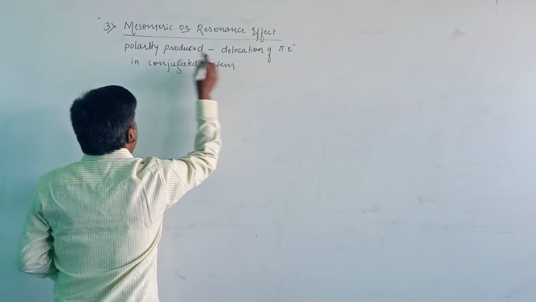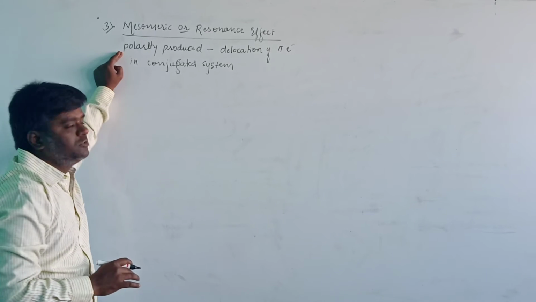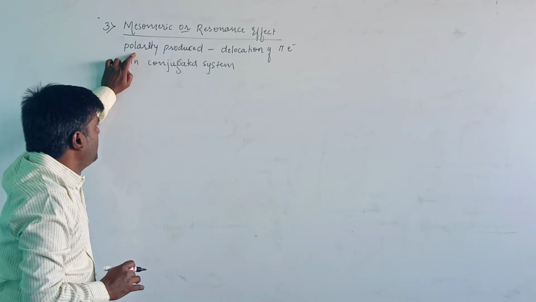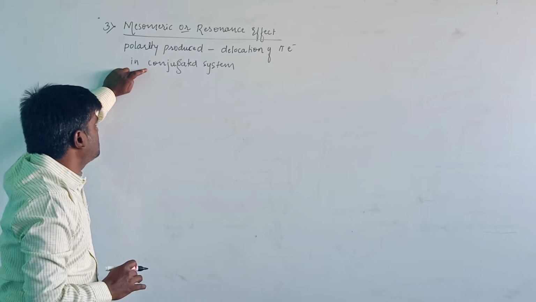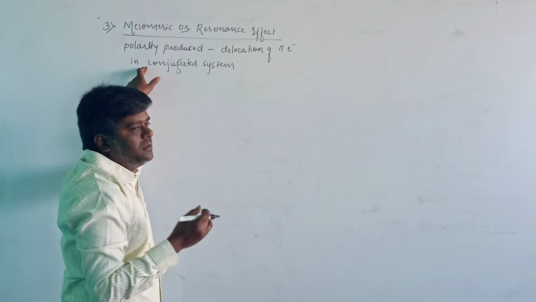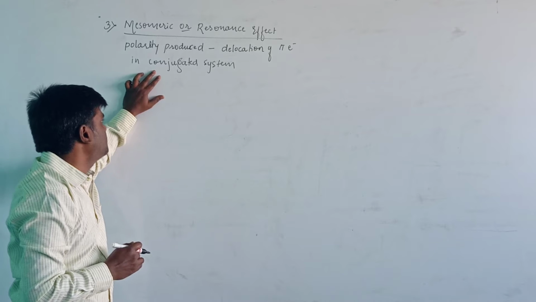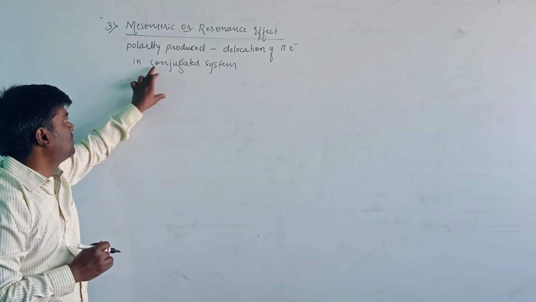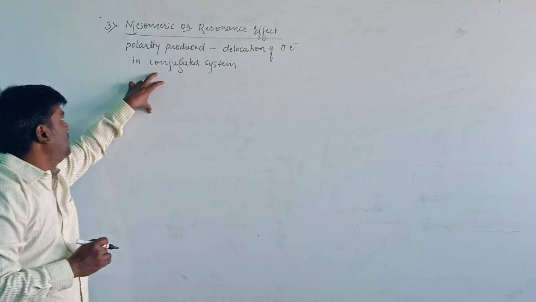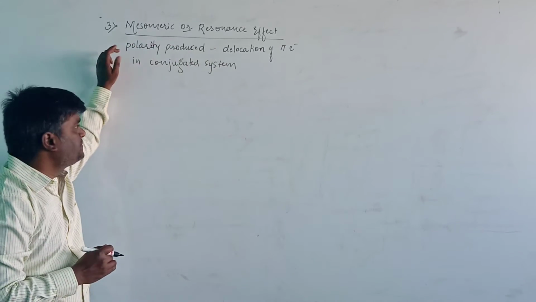Polarity is partial positive and partial negative. A conjugated system means the alternate form of single and double bonds. The displacement of electrons takes place in a conjugated system. Only the pi electron will displace here, and it will produce the polarity known as the mesomeric effect.